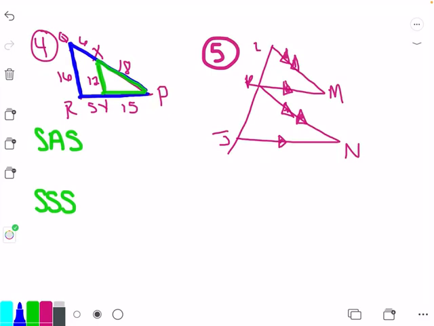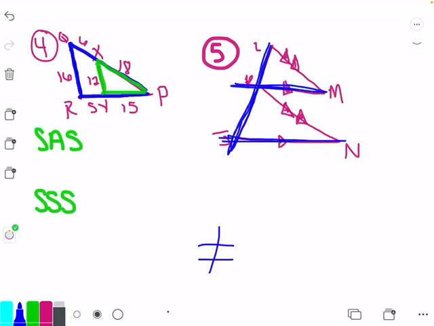So what I'm going to do, I'm just going to go over some matching sides. So for example, this KM and JN are both parallel. And they both have this guy going through it. So I just want to focus on the blue. Because again, it kind of looks like that picture I just drew, right?